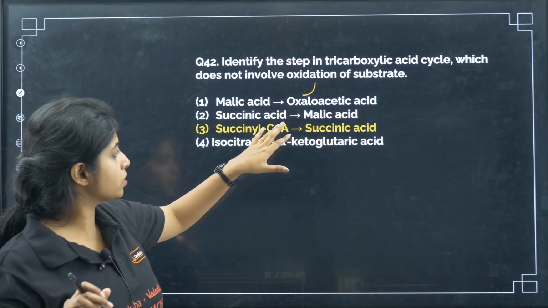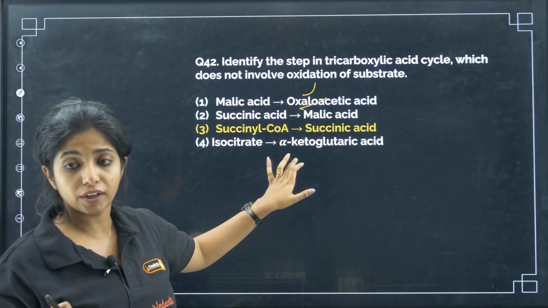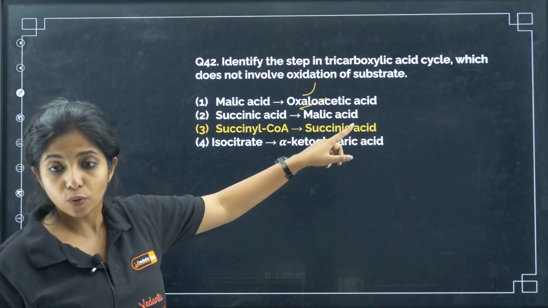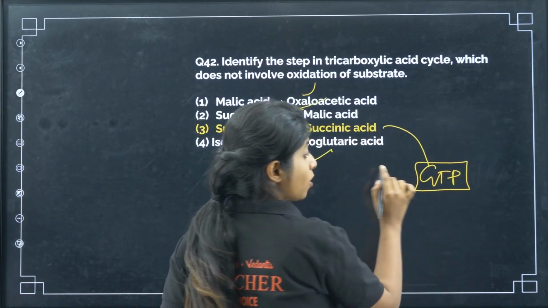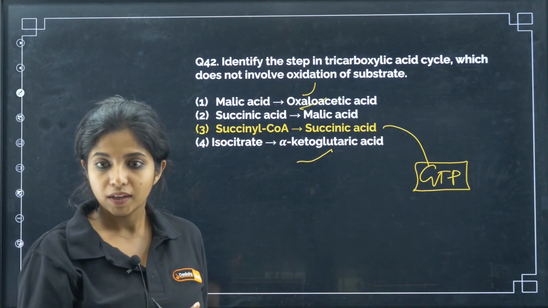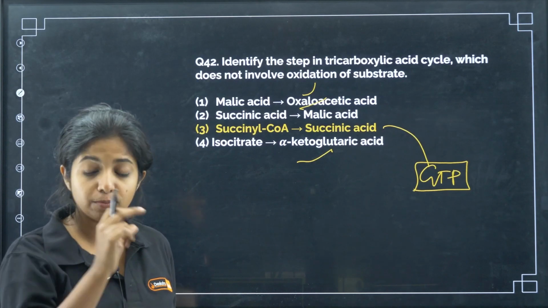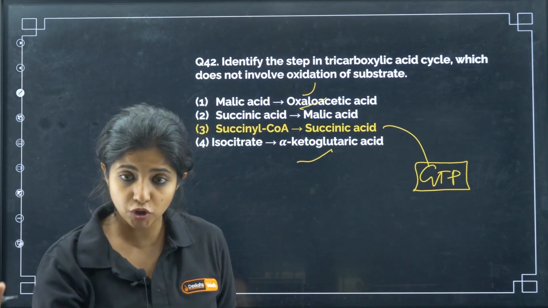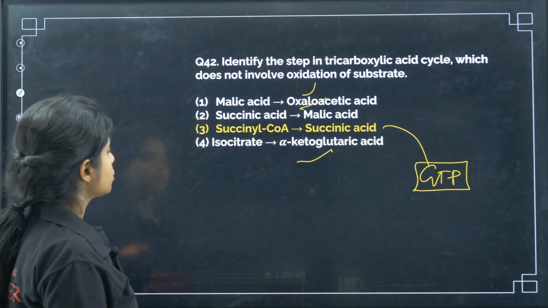There will be a substrate that is oxidized. Succinic acid to malic acid, yes, again it is happening. Isocitrate to alpha ketoglutaric acid, it is happening. Succinyl CoA to succinic acid, over here GTP is being formed, and here oxidation is not happening. Substrate level phosphorylation is happening, my dear children. The substrate is helping in the formation of GTP, that is substrate level phosphorylation. So oxidation is not happening.